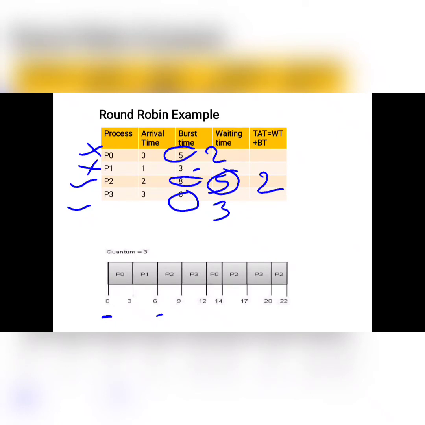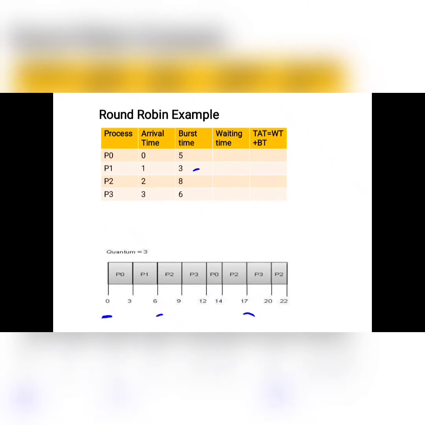Now it's the turn of P3. P3 starts at 17 and 3 quantum is executed, that is 20. So 20 means it is also completed. So now we have only the process called P2. That will be pending with 2 values. So finally P2 will start executing.